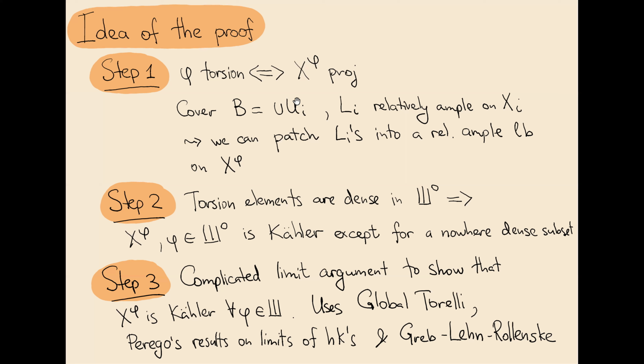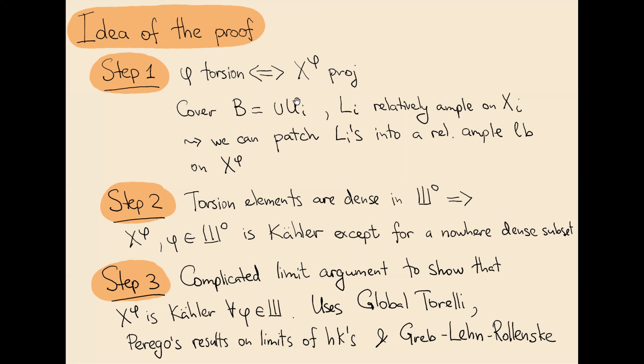If we can do it, we are done. And it turns out that if phi is torsion, then we can construct a gluing function between these line bundles and also massage this gluing function a little bit so that it satisfies the cocycle condition.